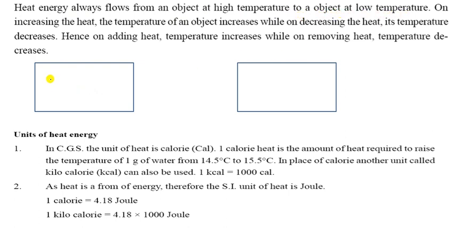That means heat is always transferred from higher temperature to lower temperature.